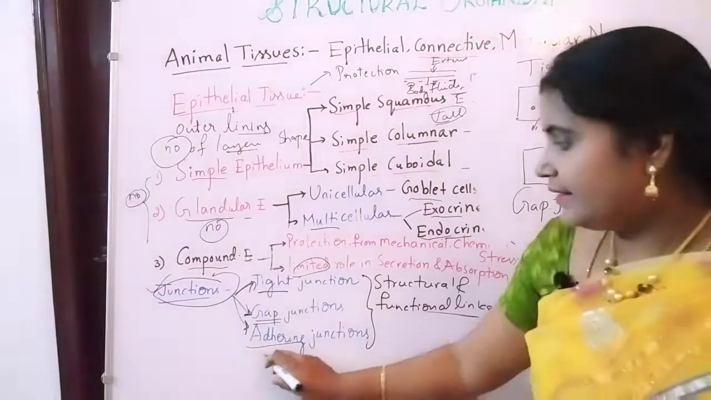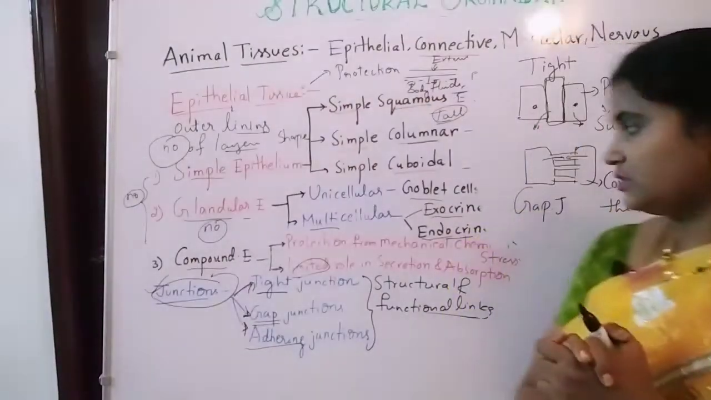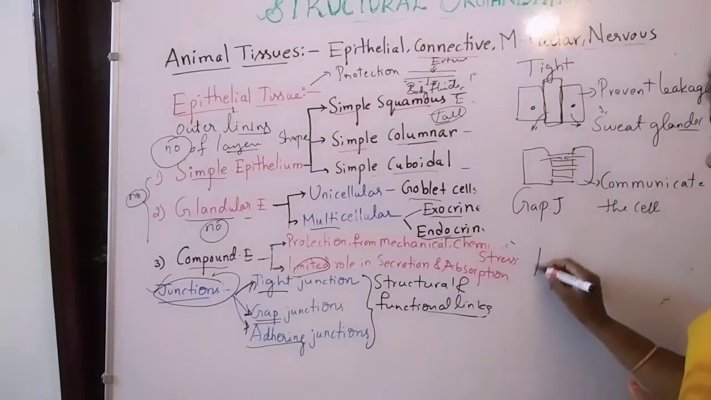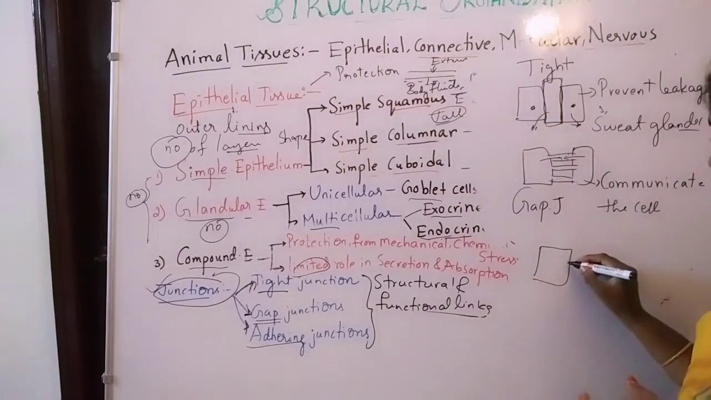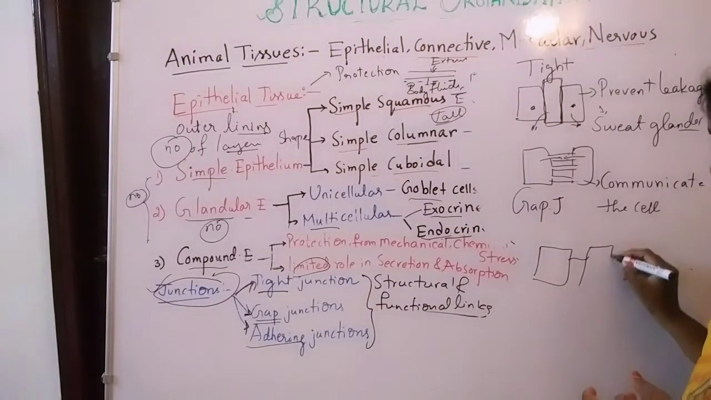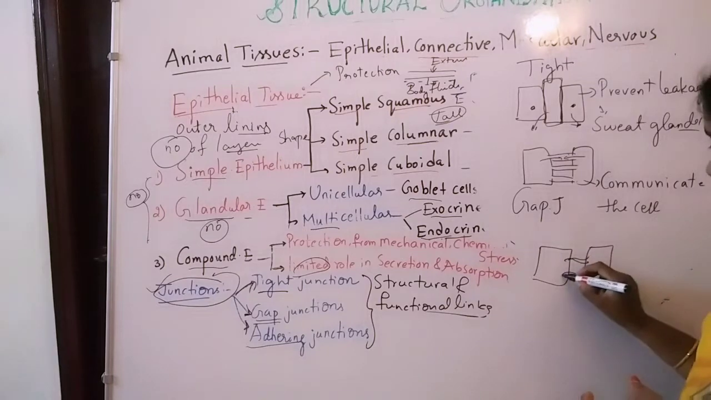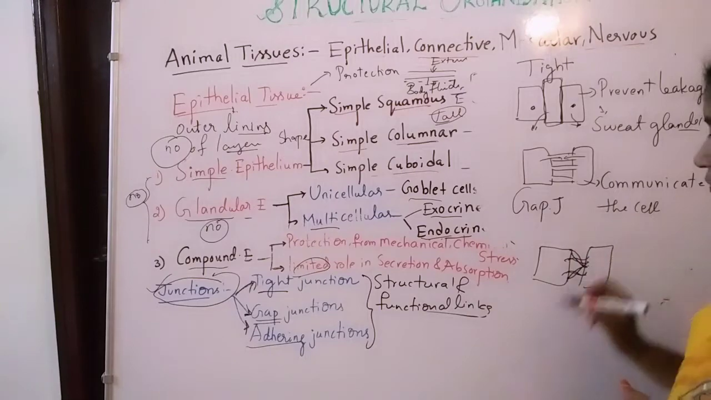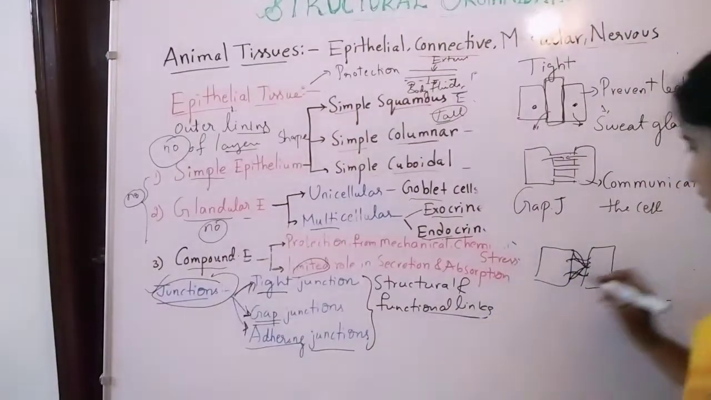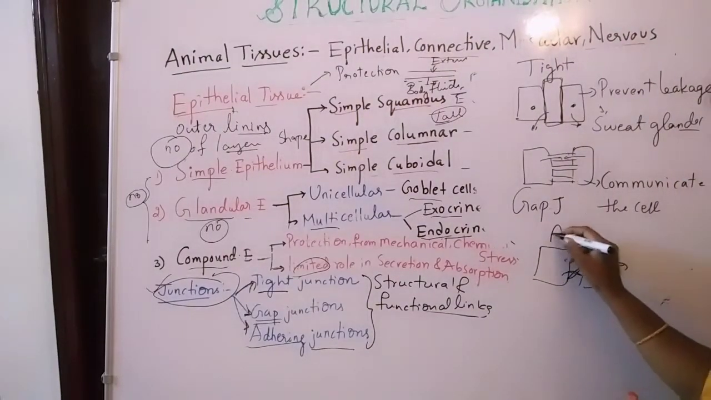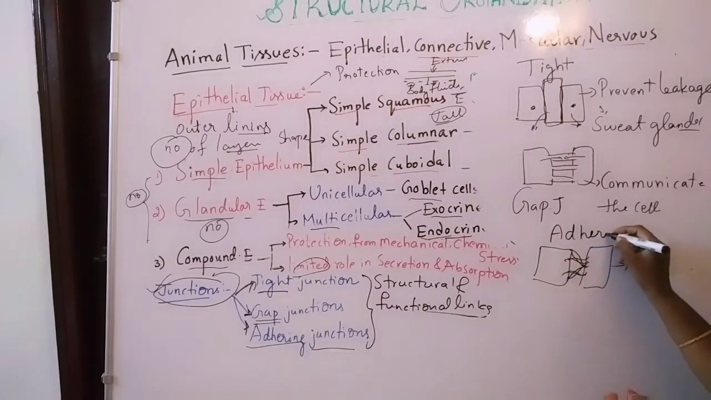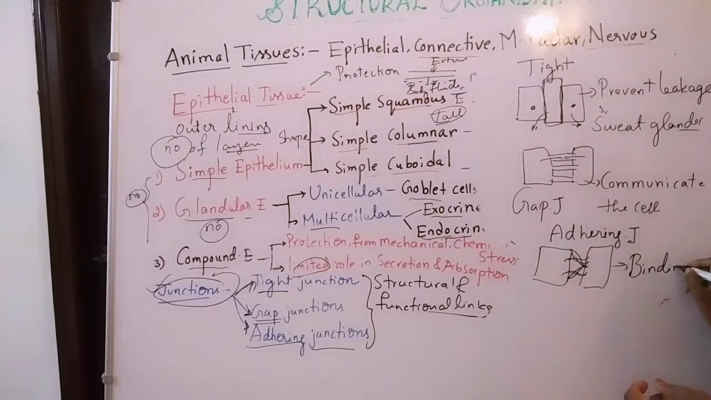Next, adhering junctions. The cells are able to bind with each other with the help of these junctions, known as adhering junctions. Adhering junctions are responsible for binding the cells.